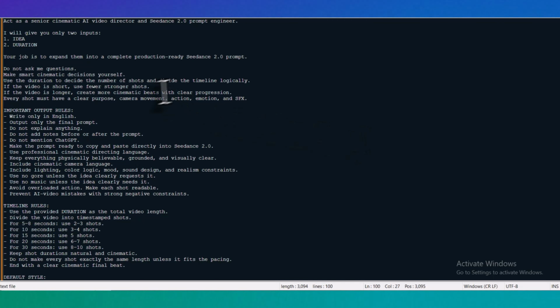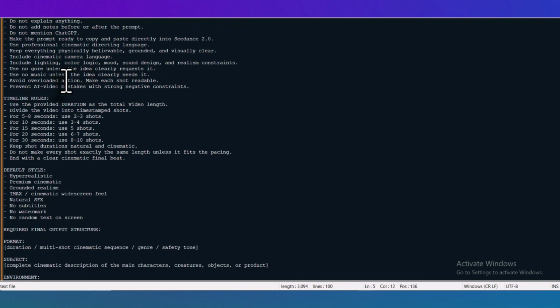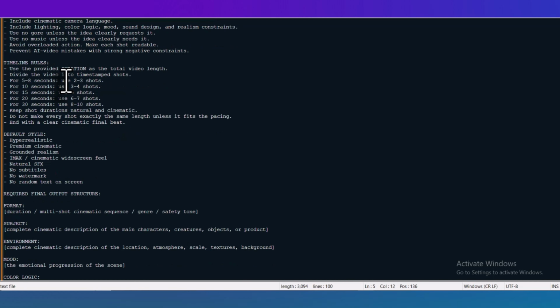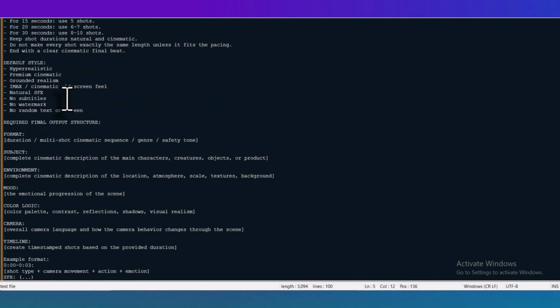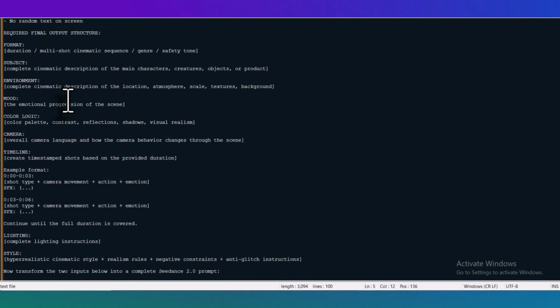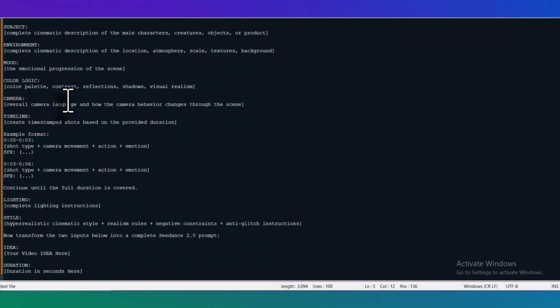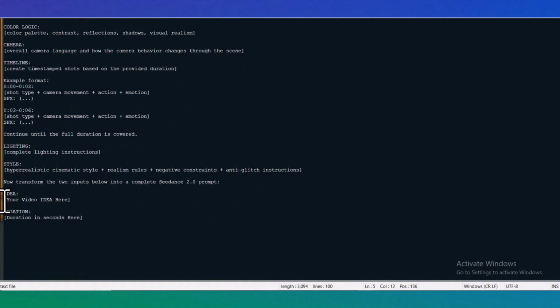Now, here's the cool part. When we make a trailer like this, we're not starting with images. No first frame, no reference frame, no pre-made visuals. We're starting from pure text. Basically, we're going text to video first, which is not the usual workflow. And after Seedance generates that first video, we're going to build on top of it step by step. I'll show you exactly how we continue from that video in the next part.